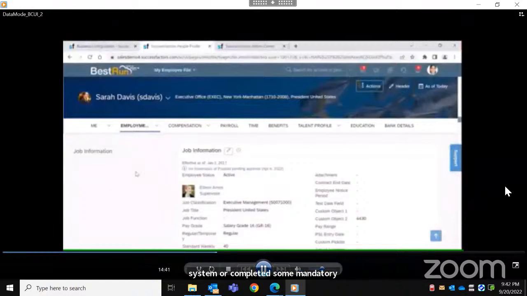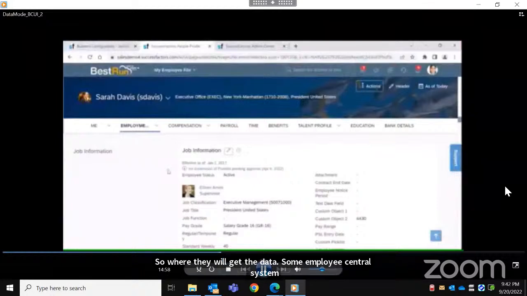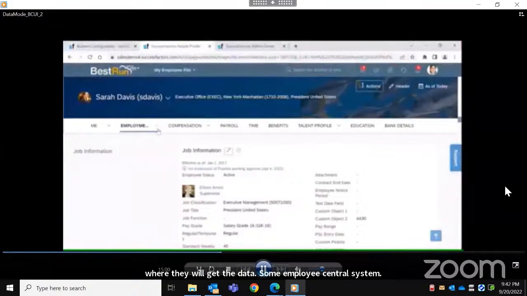In order to do that, their data has to be created in those systems. Where will they get the data? From Employee Central. So we need to sync the data from Employee Central to EP, the employee profile.